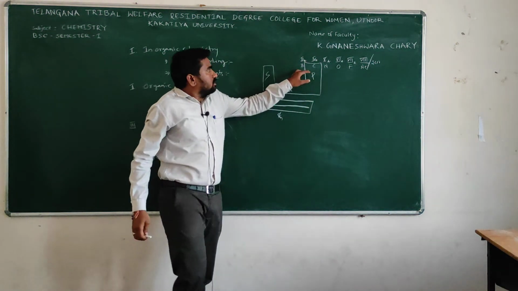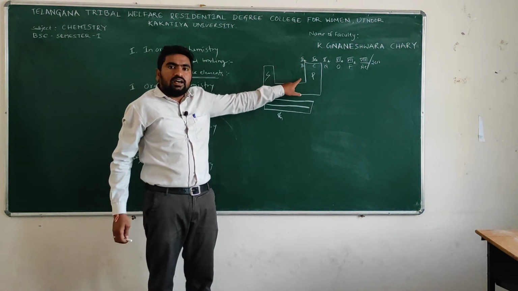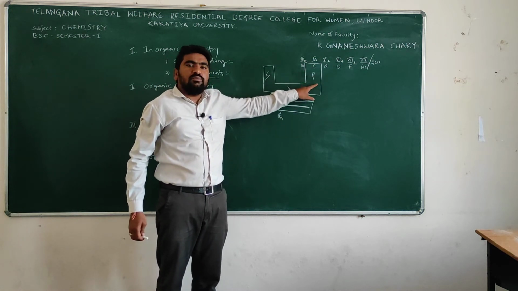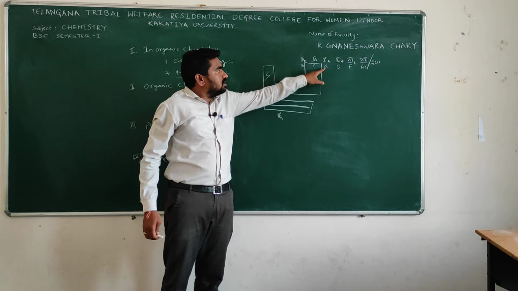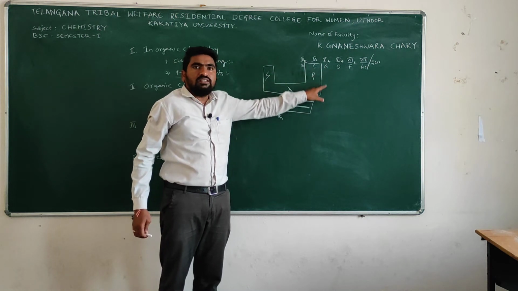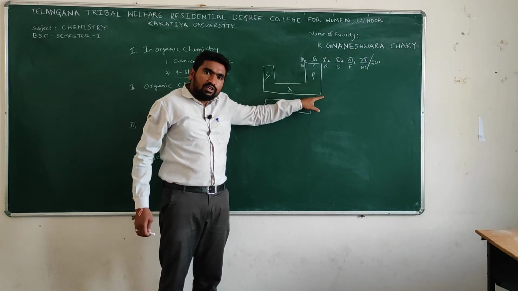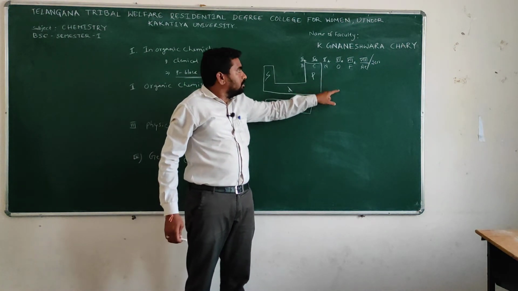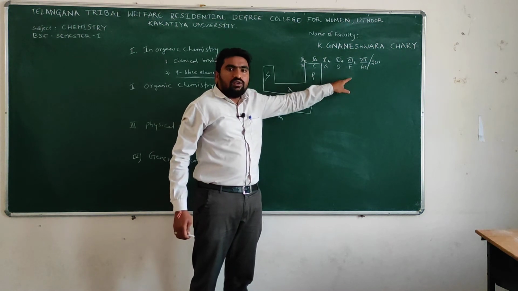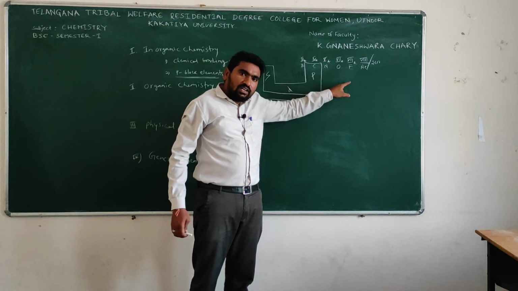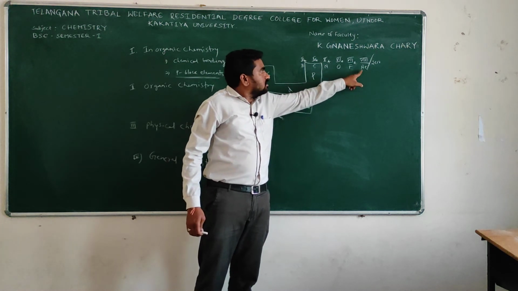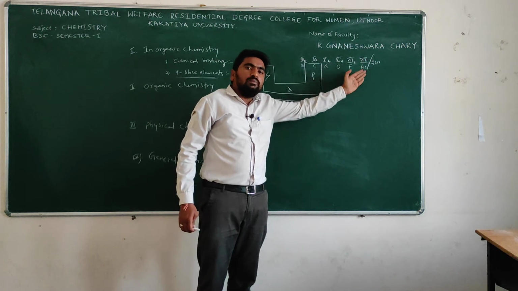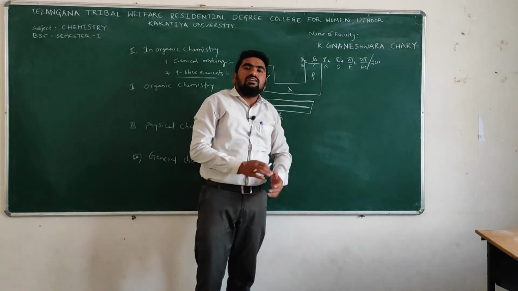So the third A group elements are boron, aluminum, gallium, indium, thallium. Fourth A group elements are carbon, silicon, germanium, tin, lead. Fifth A group elements are nitrogen, phosphorus, arsenic, antimony, bismuth. Sixth A group elements are oxygen, sulfur, selenium, tellurium, polonium. Seventh A group elements are fluorine, chlorine, bromine, iodine, astatine. And the eighth group elements are the zero group elements or noble gases: helium, neon, argon, krypton, xenon, radon. These are the p block elements.